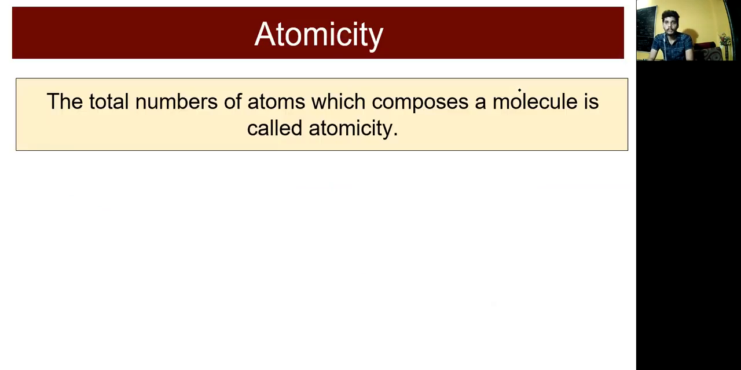The total number of atoms which composes a molecule is called atomicity. We have learned that whenever there is addition, we form a compound, so we have to talk about the atom. Atoms combine into a molecule. Let's take the example of one molecule: it has two hydrogen and one oxygen. The total number of atoms which composes the molecule is called atomicity.